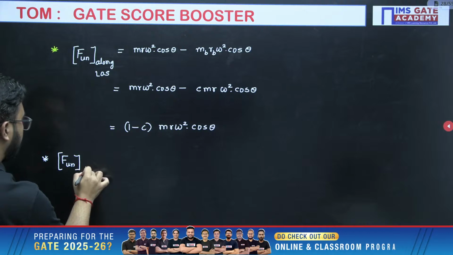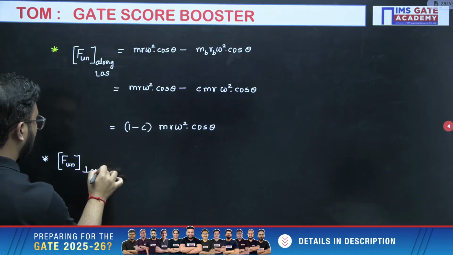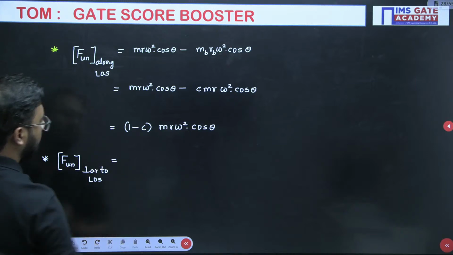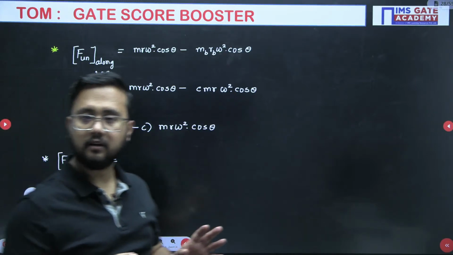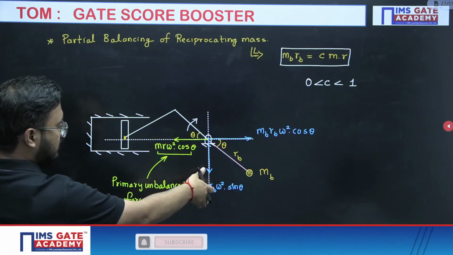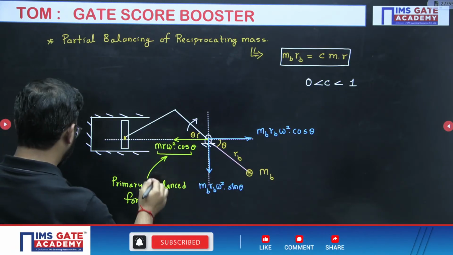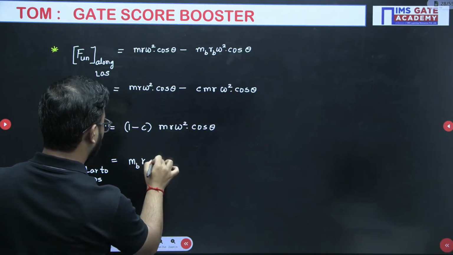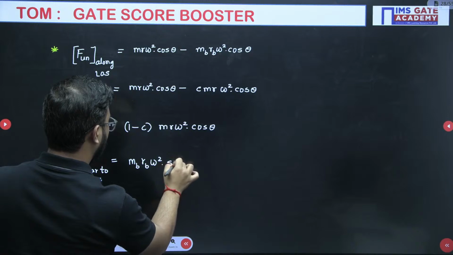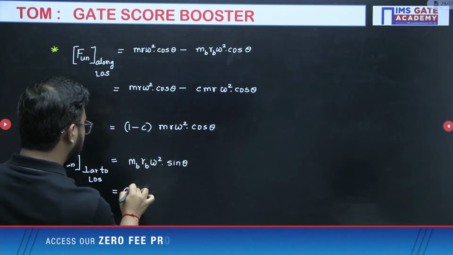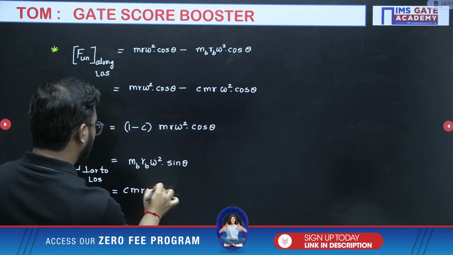Then the second one is perpendicular to the line of stroke. Now there is only one force, MB RB omega square sin theta. So instead of writing MB RB, we will write C M R omega square.